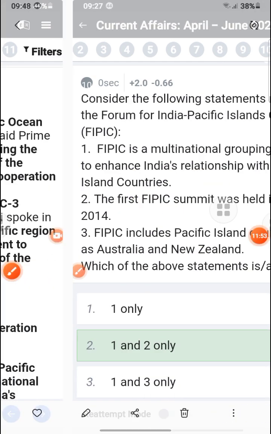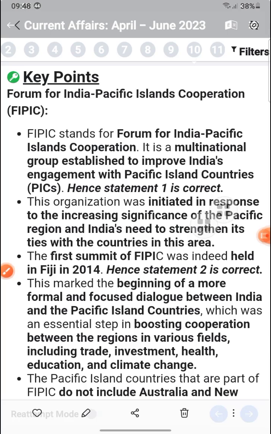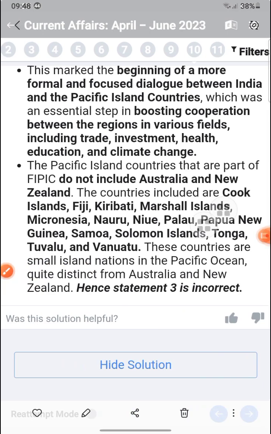that is actually not correct. It consists of small island nations of the Pacific Ocean, or large ocean states, highlighting the importance of the 14 members of the Forum for India-Pacific Islands Cooperation. FIPIC 3 was in Port Moresby, and it spoke of a free and open Indo-Pacific. It is a multilateral grouping, the beginning of more formal, focused dialogue between India and the Pacific Islands, boosting cooperation in various fields including trade, investment, health, and climate. It does not include Australia, New Zealand, but Cook Islands, Fiji, Kiribati, Marshall Islands, Micronesia, Nauru, Palau, and Papua New Guinea.